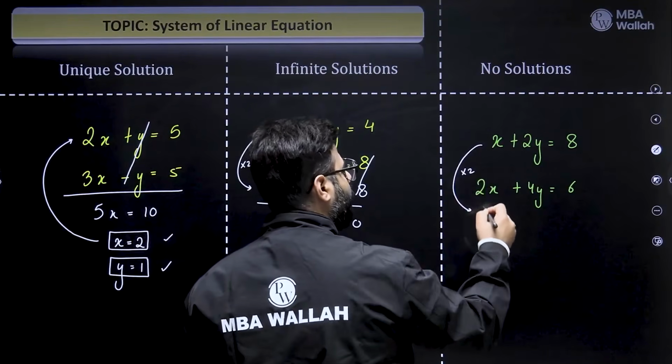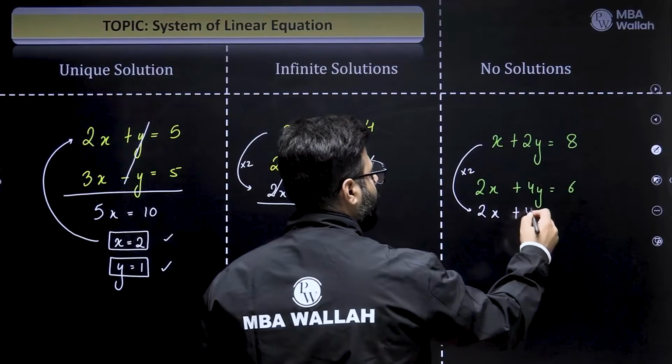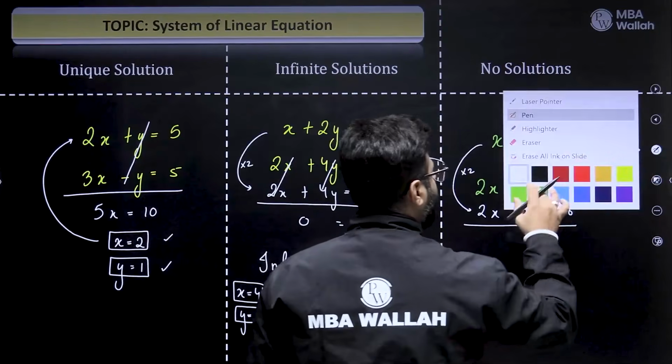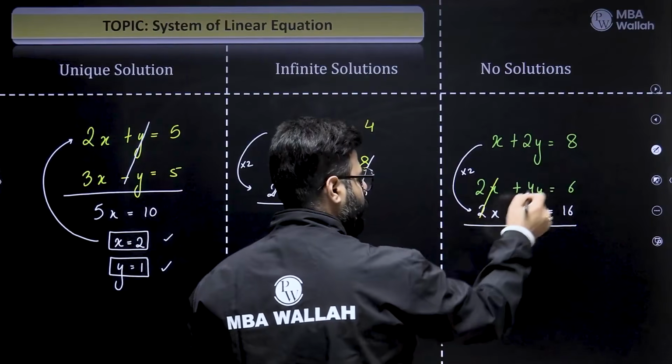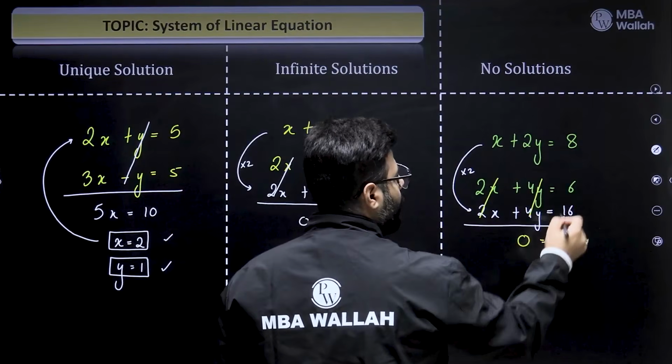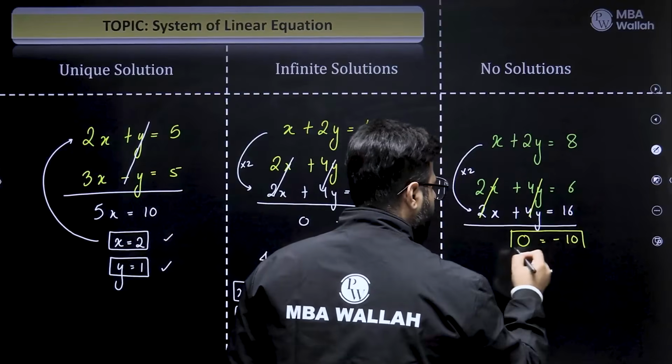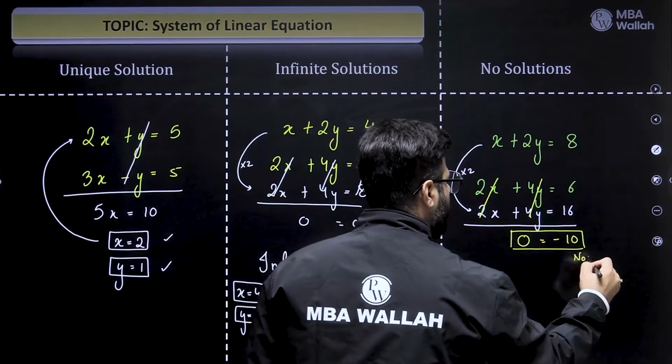Multiplied by 2, what do you get? 2x plus 4y equals 16. And there you go, when you try to eliminate a variable, it goes away, we get a 0 here. 6 minus 16 gives you a minus 10, which eventually is a false equation. That means this is not possible.